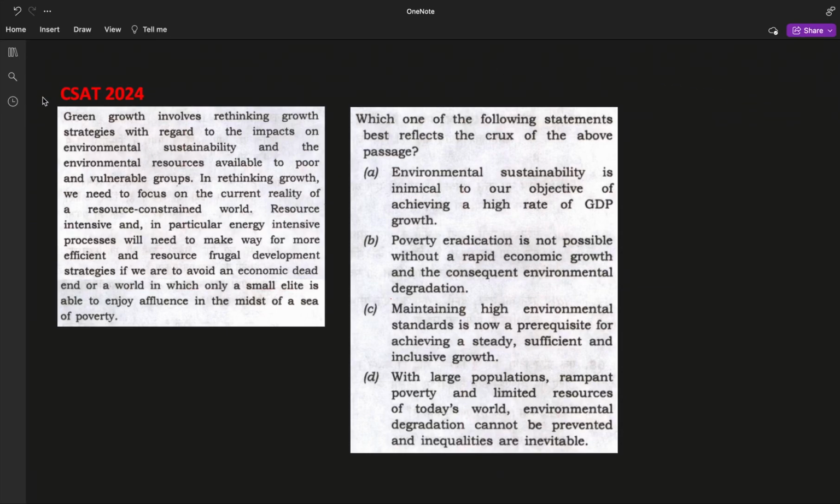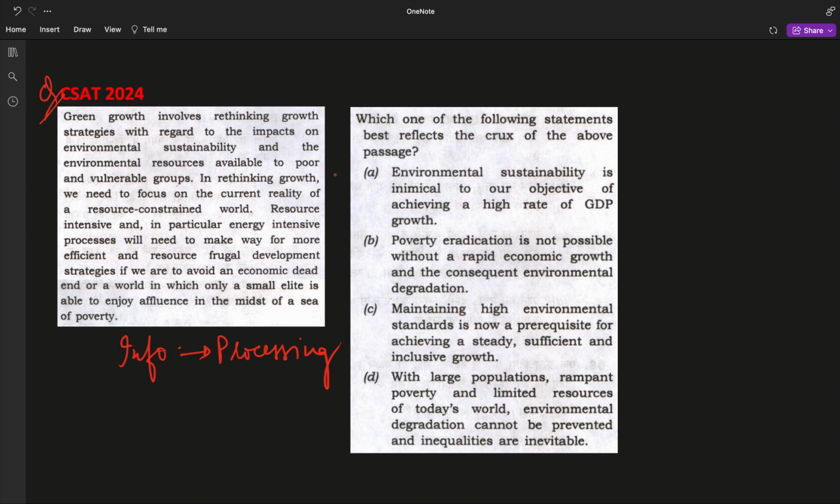And this is another question from CSAT 2024. This is a tricky question, and it calls for doing some inference based on the passage, the information that the passage contains. So it calls for some processing of it. Let's see how to do it and how to eliminate the wrong options.